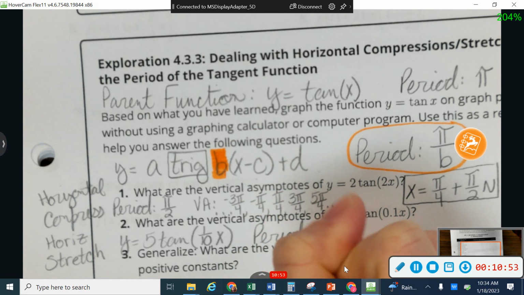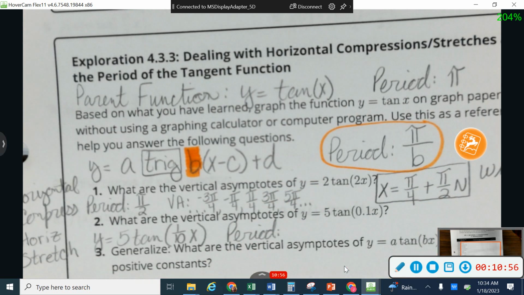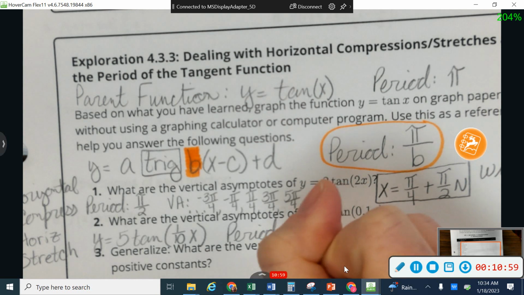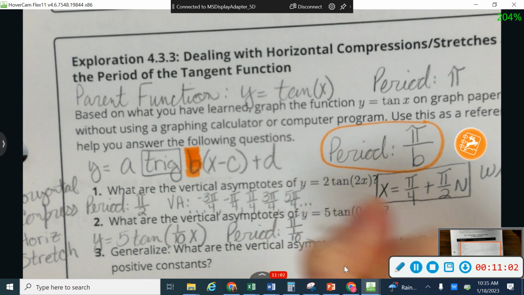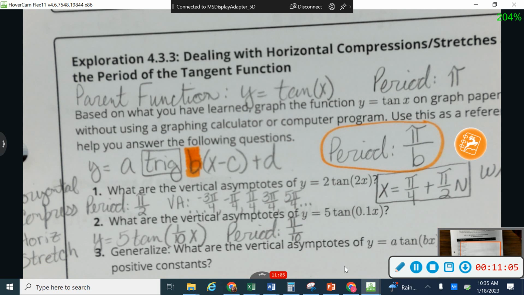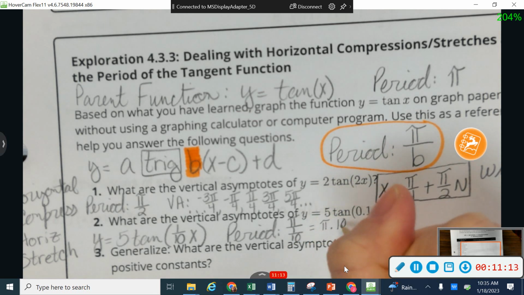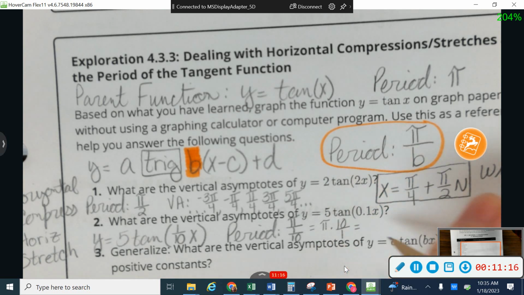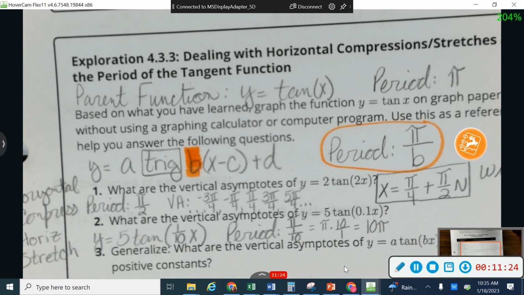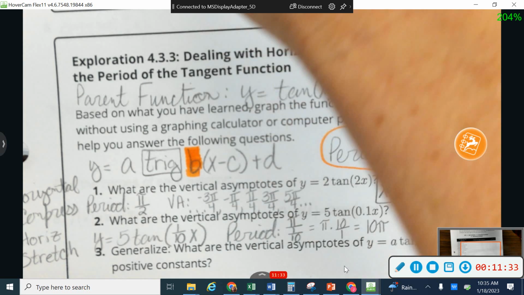All right, let's go and find the period for this one. For the period, I'm going to take pi and put it over b. So I'm going to do pi divided by 1/10. What do I do when I'm dividing by a fraction? That's right, good. Keep it, change it, flip it, or multiply by the reciprocal. I'm going to multiply by 10 this time, and that's going to give me a period of 10 pi. So on number 1, my period was pi over 2. It was very, very small. But now I'm going to stretch this thing out, and a tangent graph is going to happen every 10 pi. Okay, let me show you what that looks like.